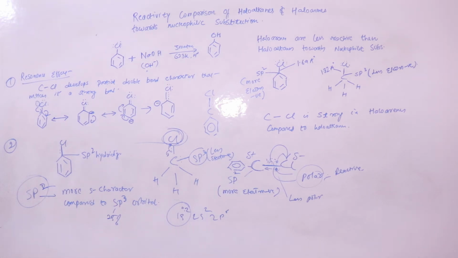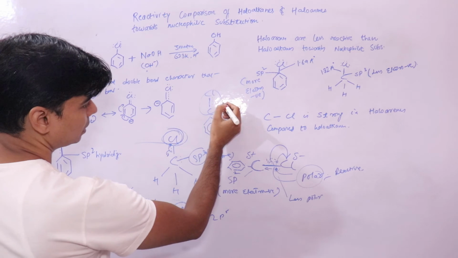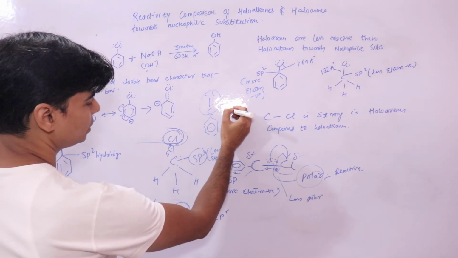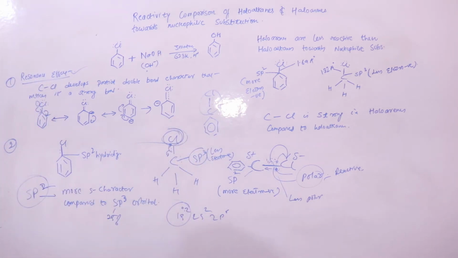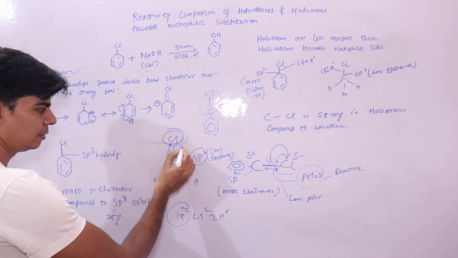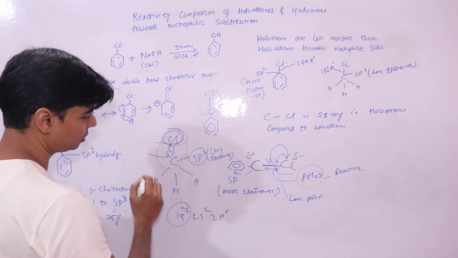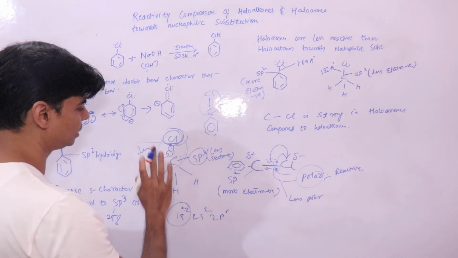So basically the reasons that we need to look into are, first, the resonance effect. Due to resonance effect, a partial double bond character has been developed. Now a double bond, we know, is a stronger bond compared to a single bond, so you need to give more energy here. If you compare it with this molecule, here it is a purely single bond. A single bond is a weak bond, so you need to give it less energy, so less drastic conditions.